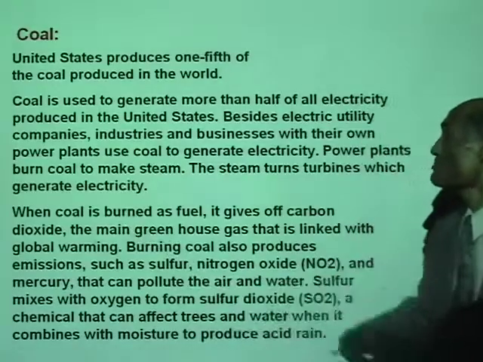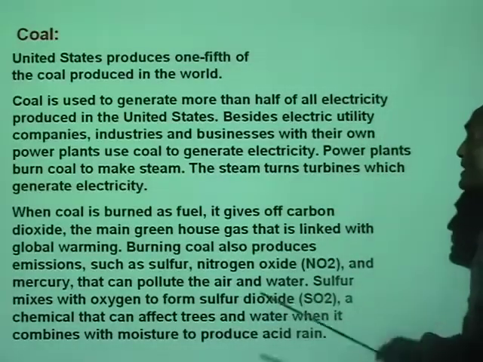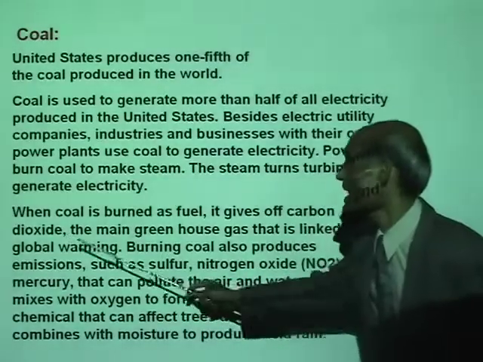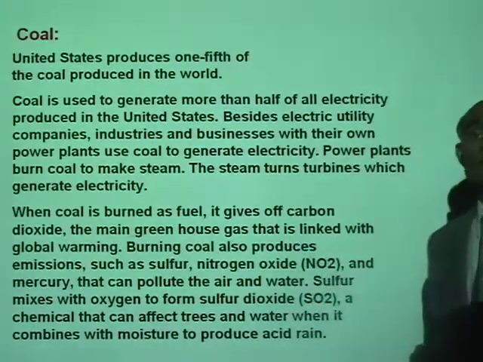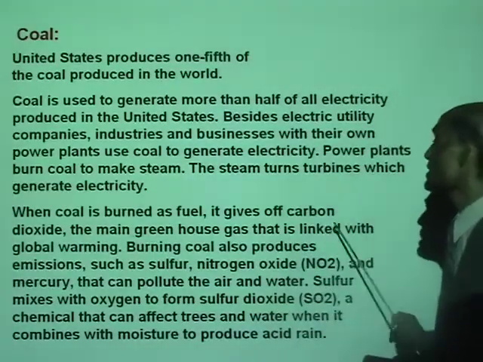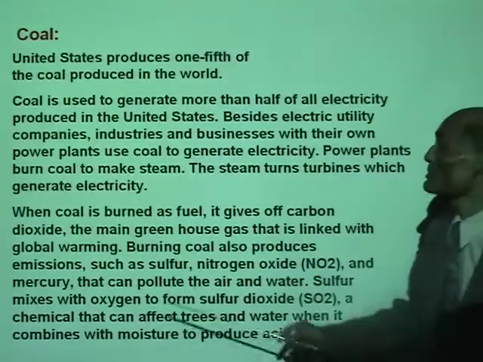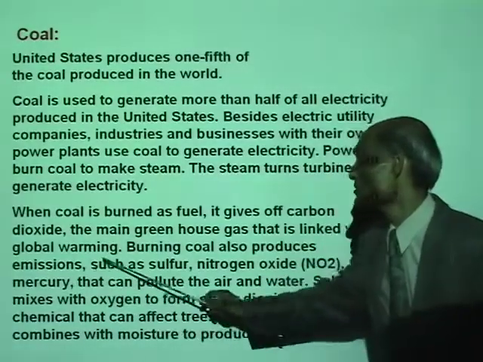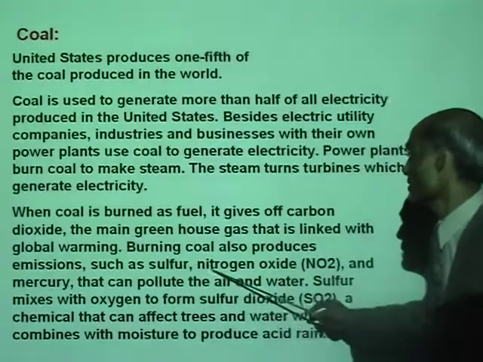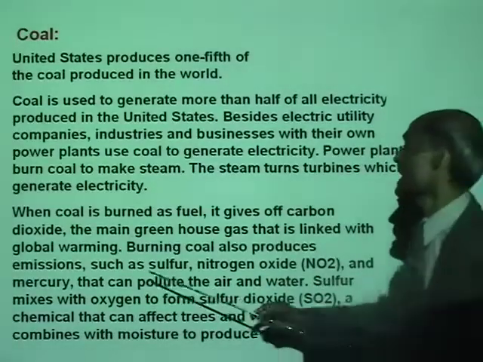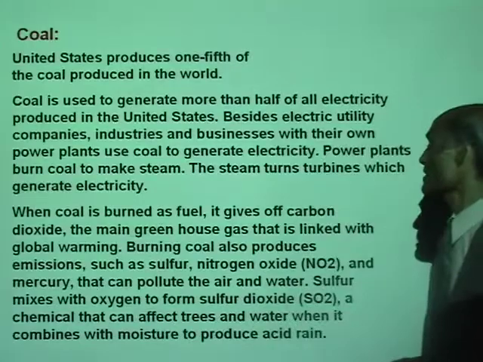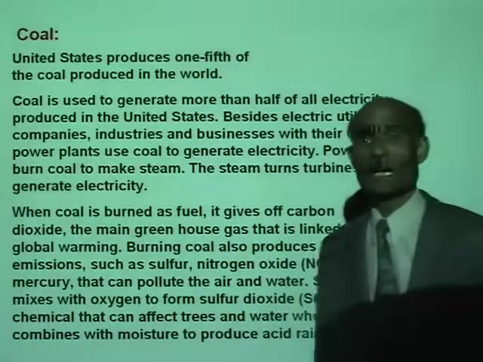When coal is burned as fuel, it gives off carbon dioxide, which is the main greenhouse gas that is linked with global warming. Burning coal also produces other emissions such as sulfur, nitrogen dioxide, and mercury that can pollute air and water.